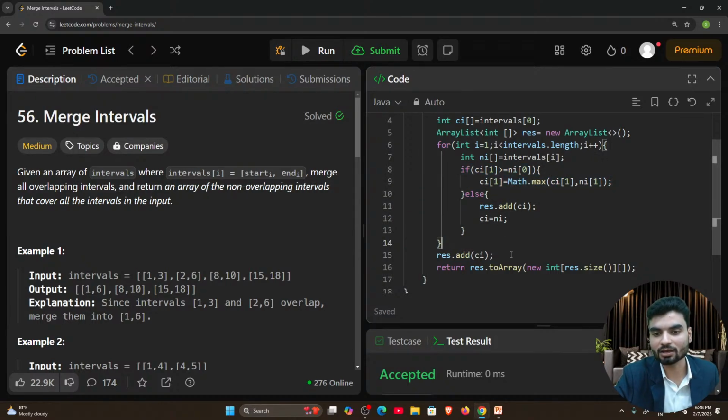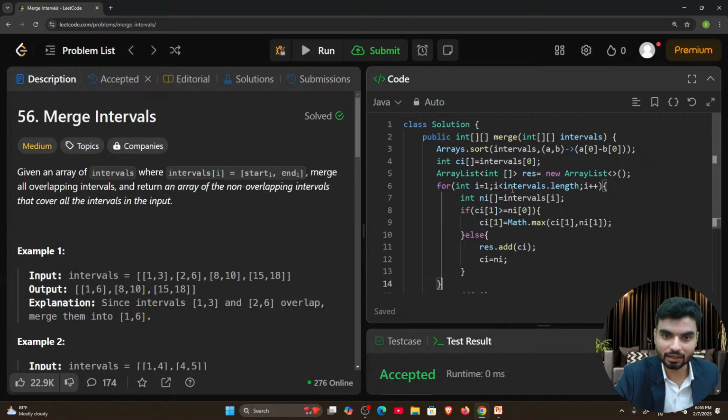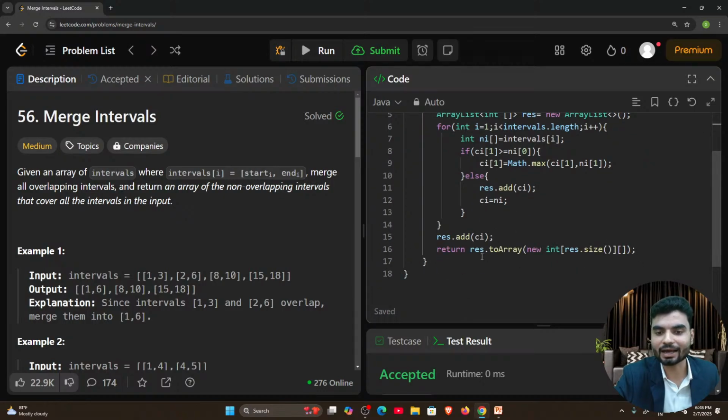So we'll add it from here. Because the expected return was an array, we are converting our array list to an array. I hope you understood how the whole solution is going on, and trust me, this problem statement is super important.